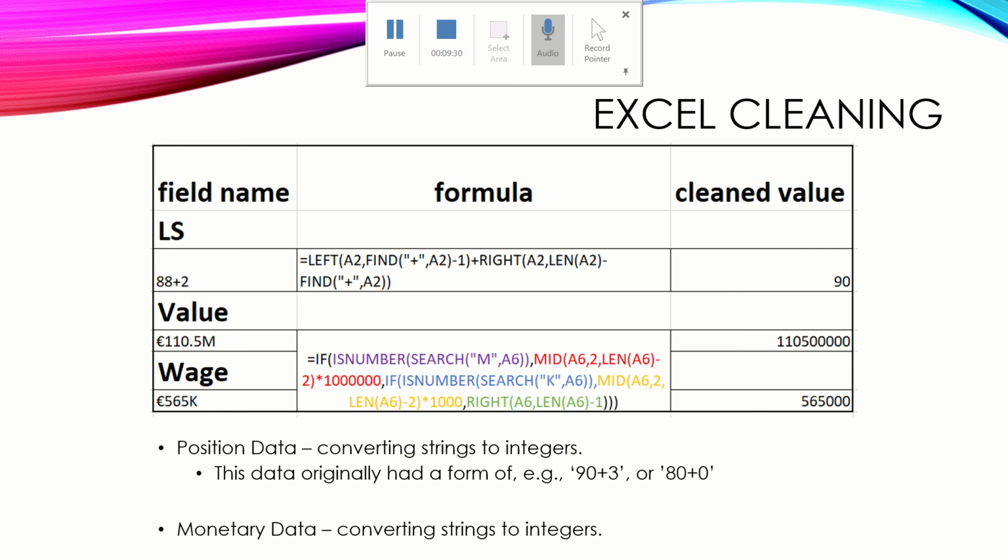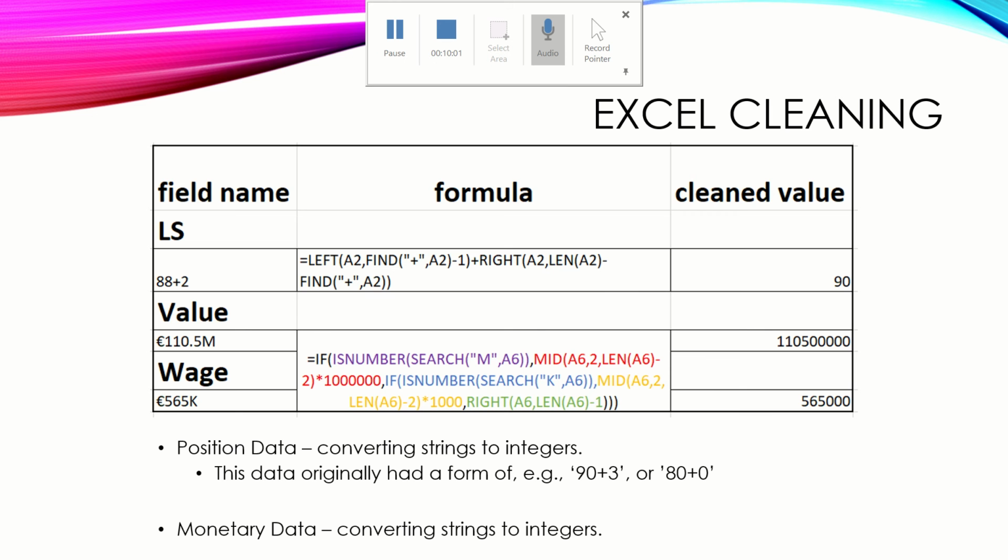The trickiest part of this analysis was the data cleaning and just formatting the data correctly for Tableau. Some of the issues that I ran into were in the original data set, there were position ratings, for instance. As you can see here, LS is left striker. Now that position rating is just a string of 88 plus 2. For whatever reason, they include some modifier, and obviously you can't compare those strings.